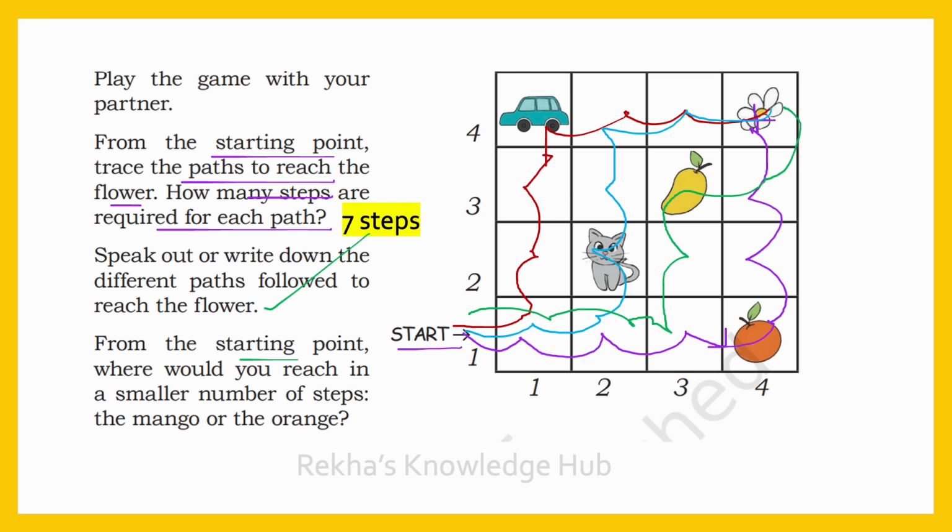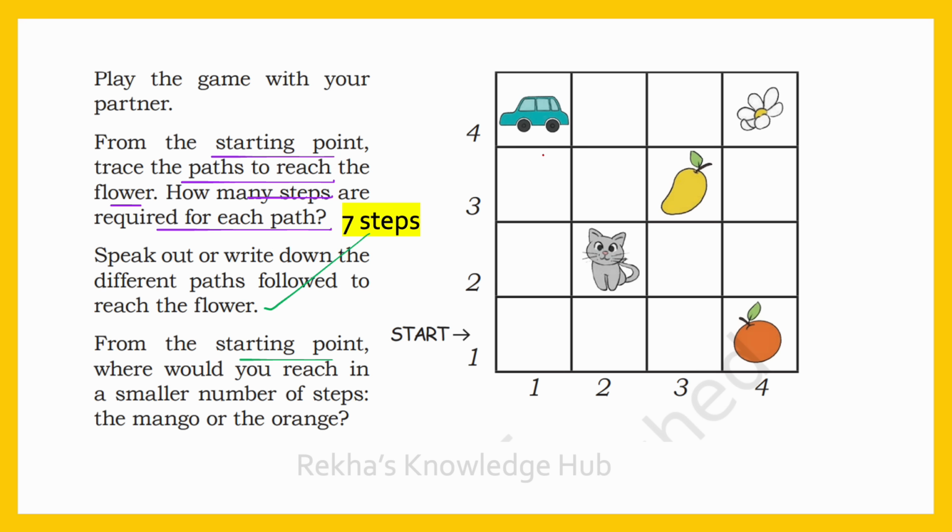From the starting point, where would you reach in a smaller number of steps, the mango or the orange? See, this is a starting point. Where would you reach in a smaller number of steps? Mango or the orange? See, here is the orange, here is a mango. To reach orange, how many steps are required? See, 1, 2, 3, 4. Then what about mango? 1, 2, 3, 4, 5 steps. So, which requires smaller number of steps? Orange.